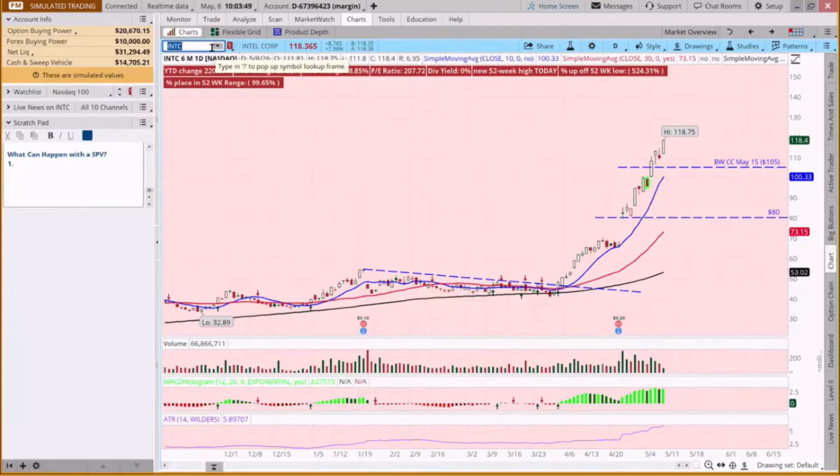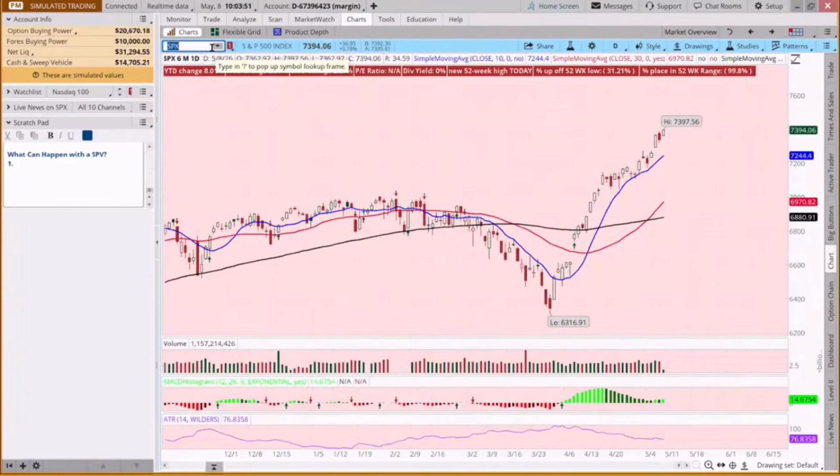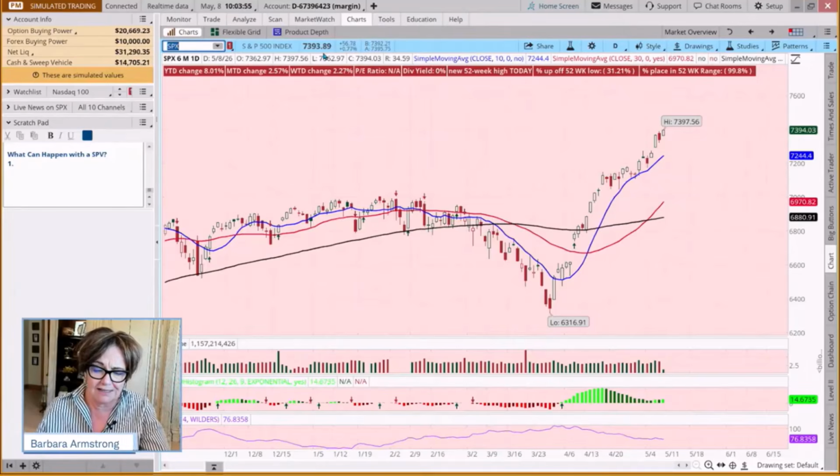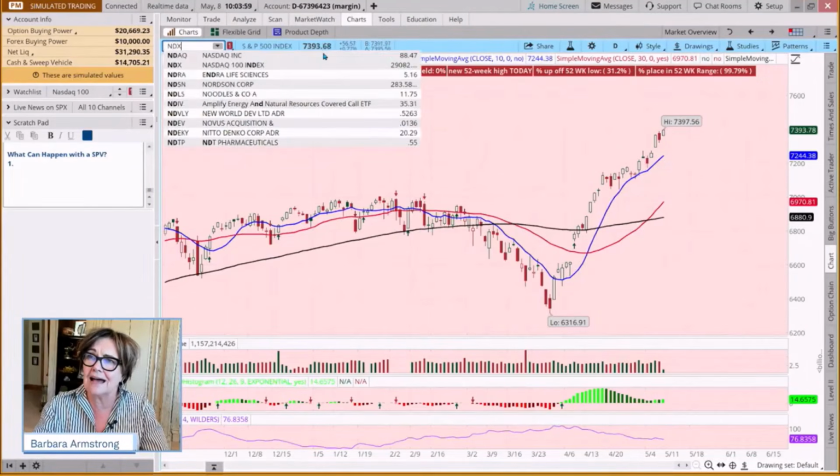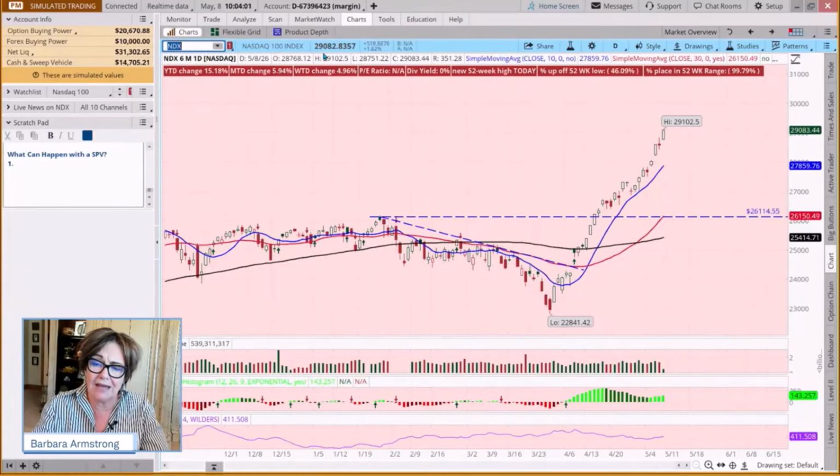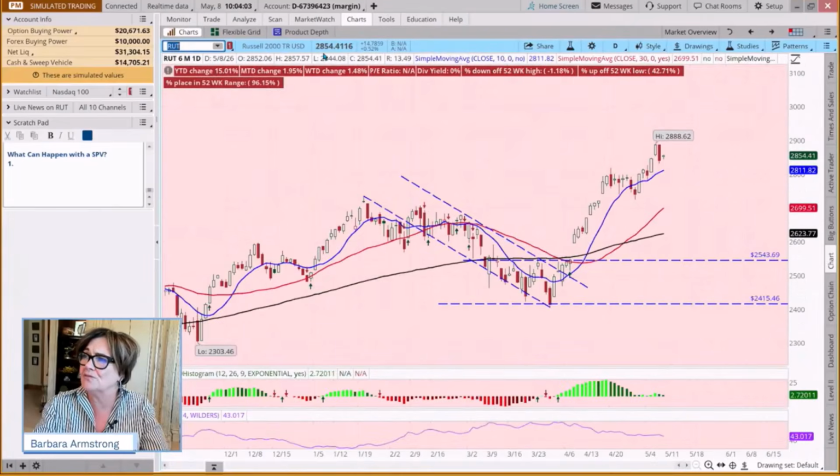If we look at the SPX, it's hitting a new all-time high today, so it's pretty hard to characterize the market as anything other than bullish. The NASDAQ, more of the same, hitting a new all-time high today. The Russell hit a new all-time high on Wednesday, and we have a bullish Harami pattern setting up. Some might argue that's a bull flag pattern setting up, but it looks pretty bullish there too.